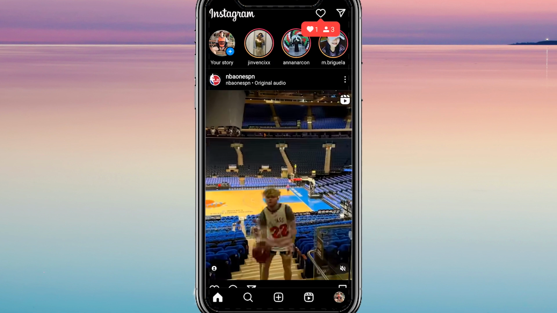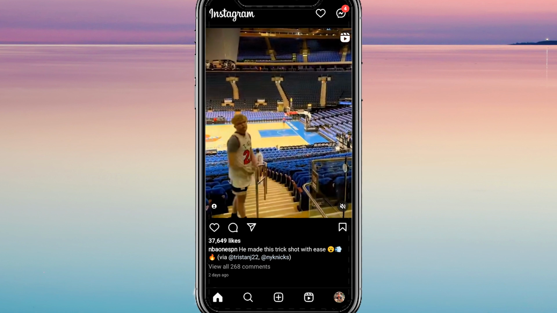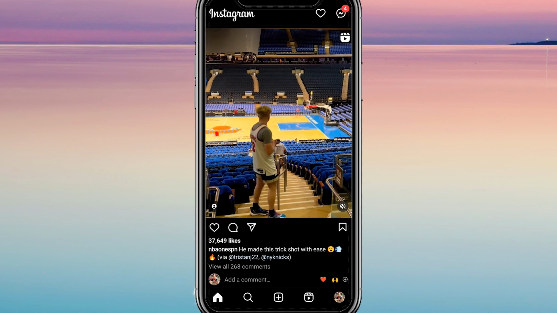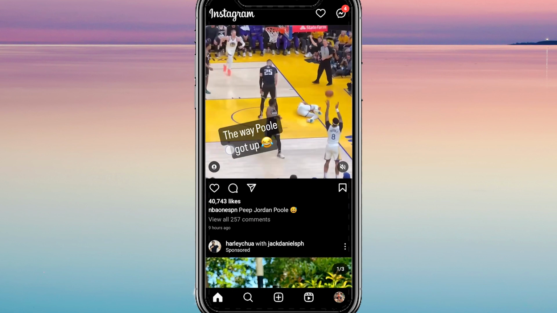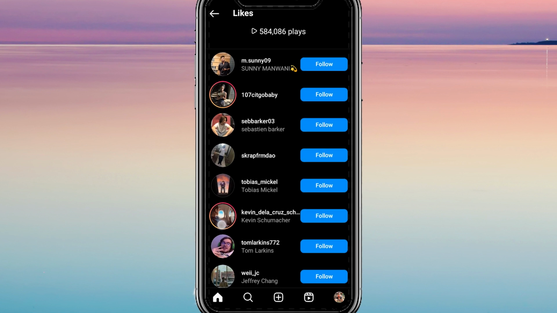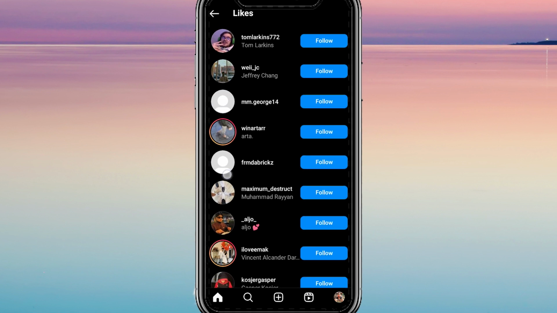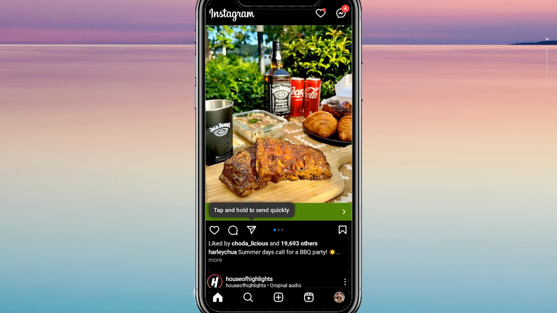Currently, we are on our profile page, and I need to mention that there used to be a feature that allowed us to see other people's interests. However, at present, you can only view other users' likes when you stumble upon a particular post. This implies that if, for instance, I am intrigued by an account and wish to see which posts that user has liked, I cannot do so directly from their profile page.